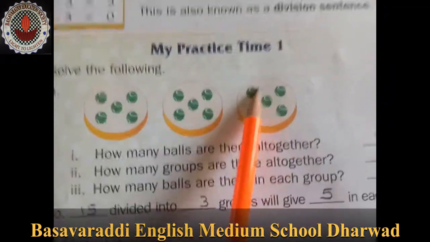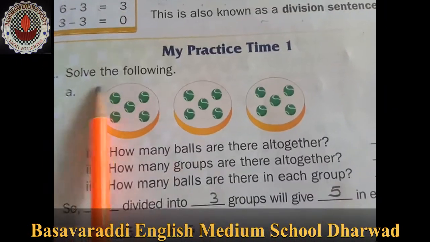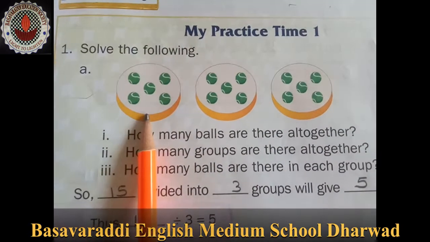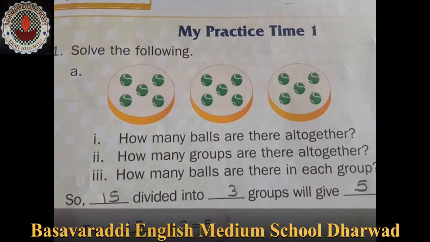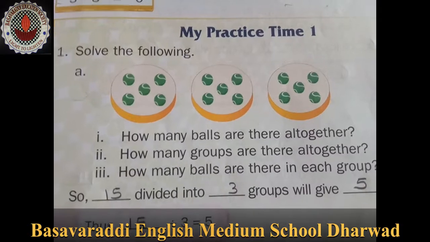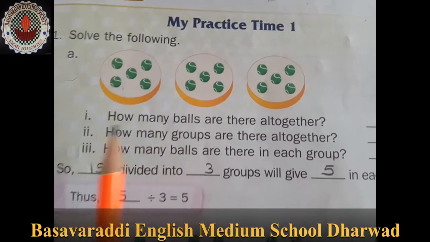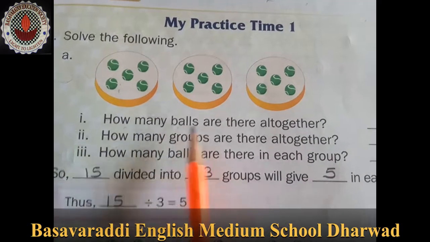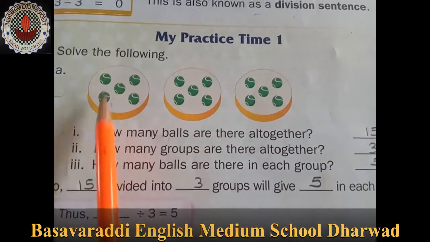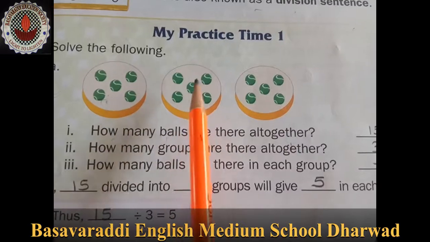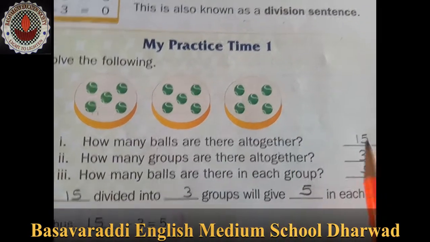My practice time 1. Here solve the following. How many balls are here on the plate? There are 3 plates. In each plate 5 balls are there. Now we will solve this one. How many balls are there altogether? 1, 2, 3, 4, 5, 6, 7, 8, 9, 10, 11, 12, 13, 14, 15. 15.